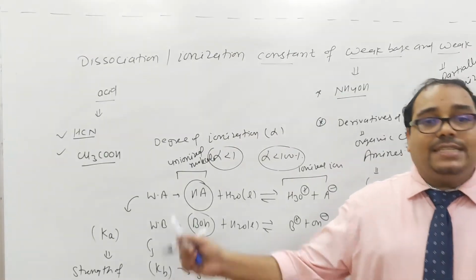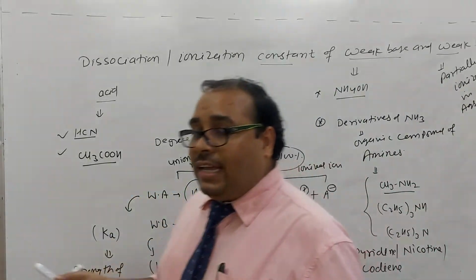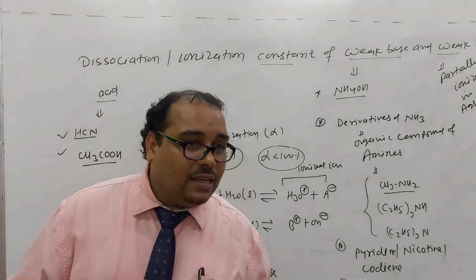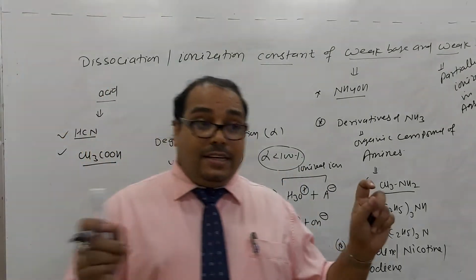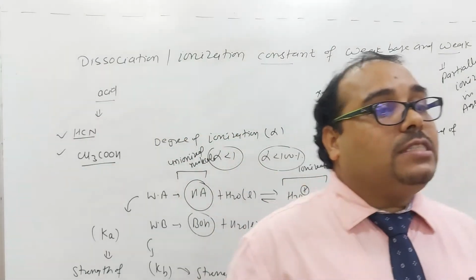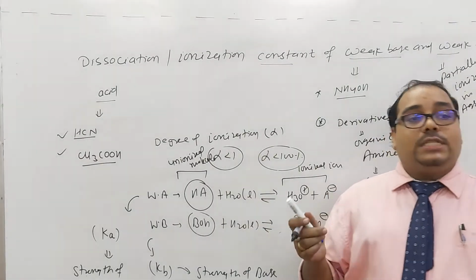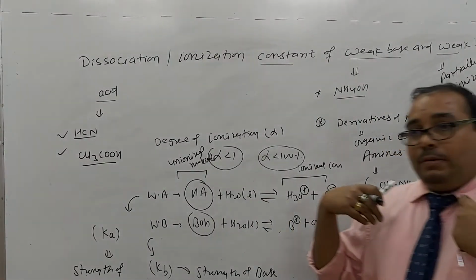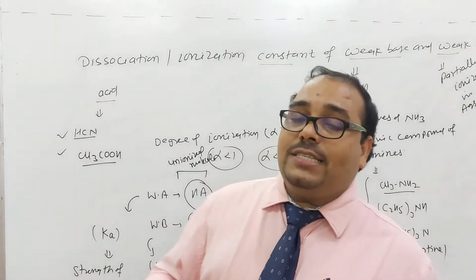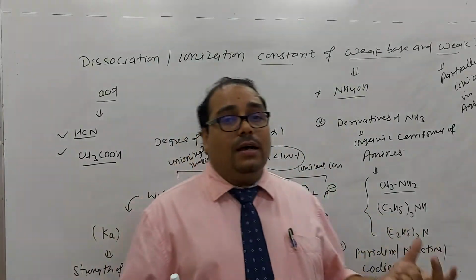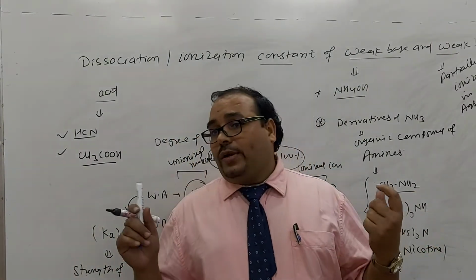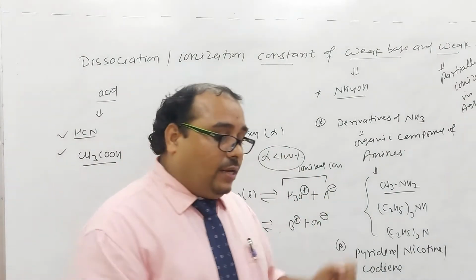Is it clear for everyone? The higher the value of Ka, the stronger the acid. If the Kb value is higher, then obviously the base is stronger.